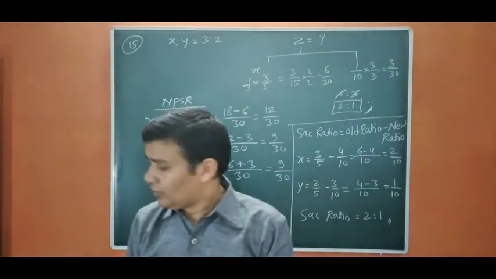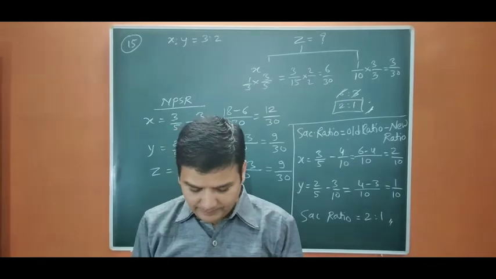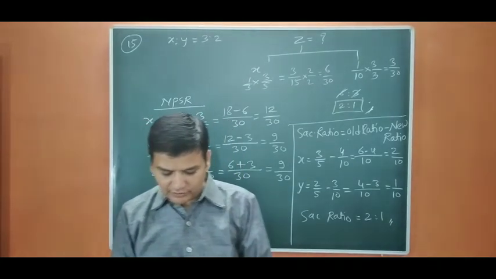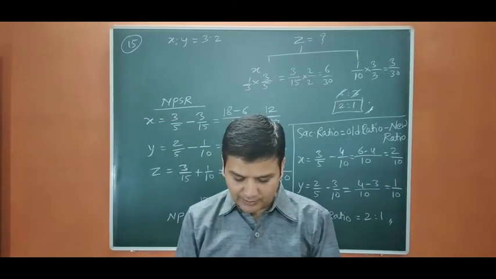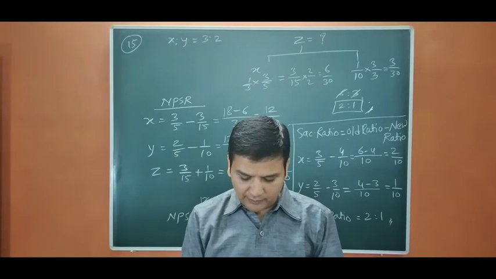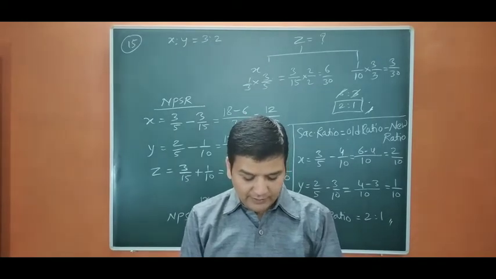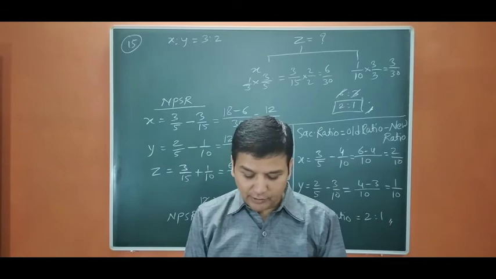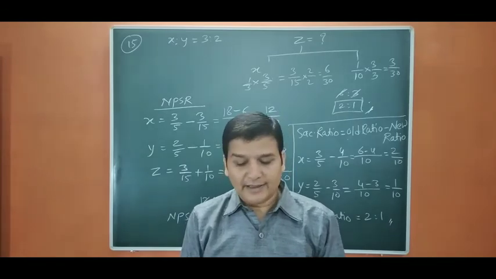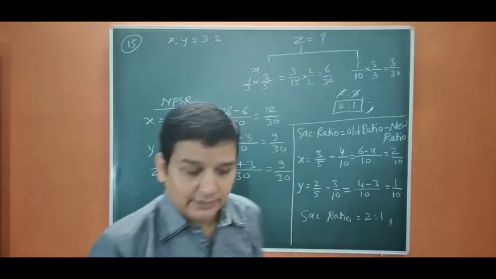Now we move to question number 16. A, B and C are partners sharing profits in the ratio of 2:2:1. D is admitted as a new partner for 1/6 share. C will retain his original share. Calculate the new profit sharing ratio and the sacrificing ratio. So let us start.